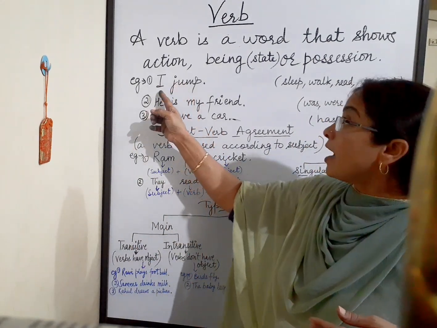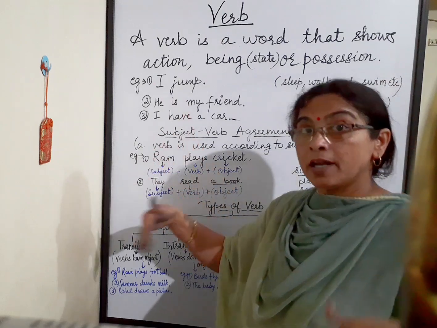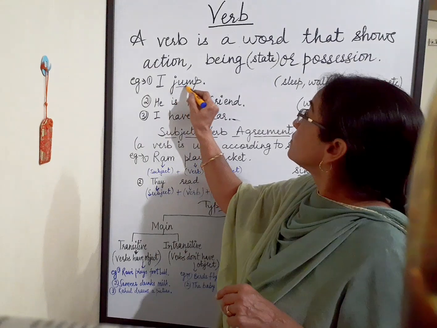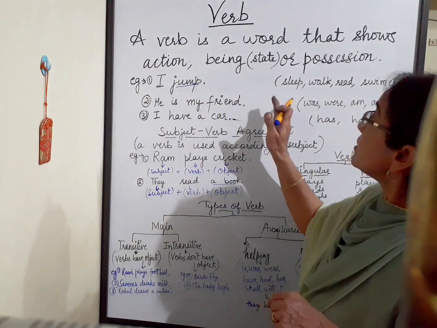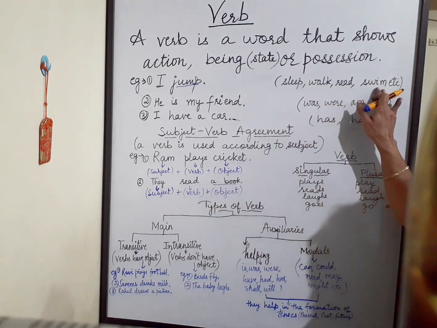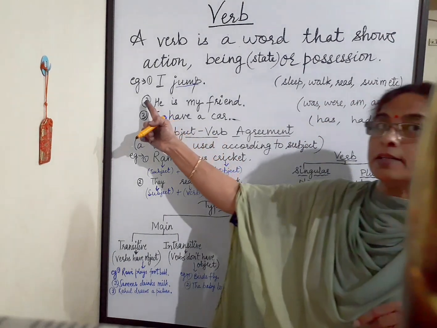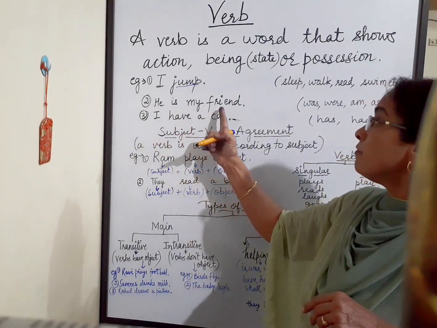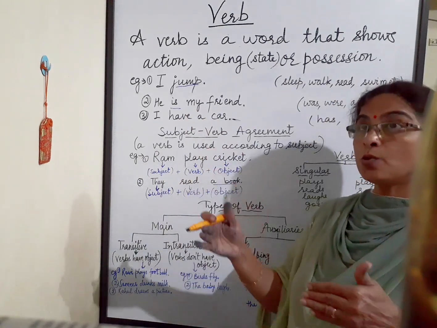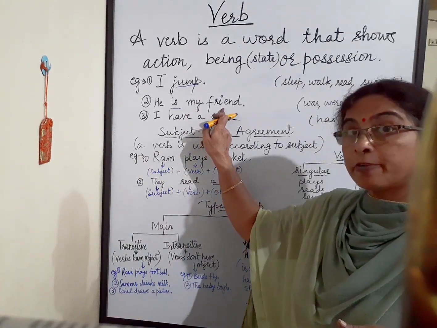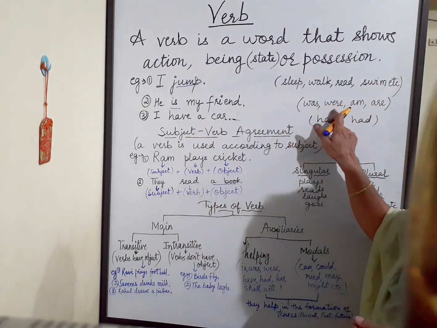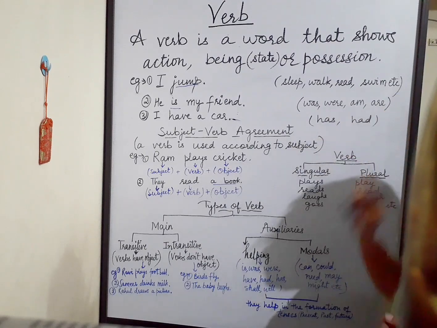For example, I jump. Jump is an action. So this is our verb. Other action verbs are sleep, walk, read, swim. In second sentence, he is my friend. Is is verb because it shows the existence of friend. Other being verbs are was, were, am, are.